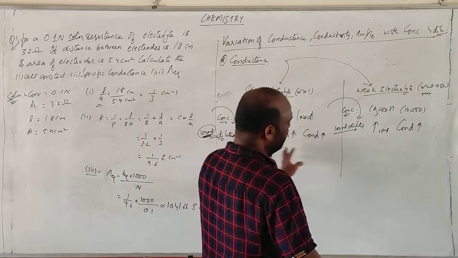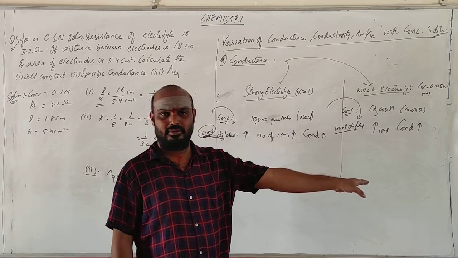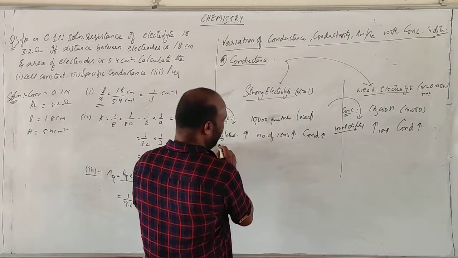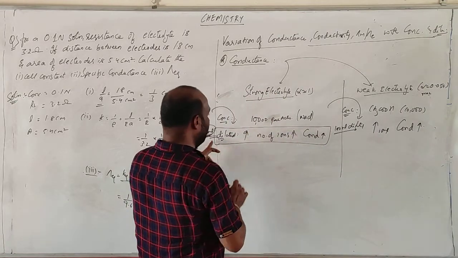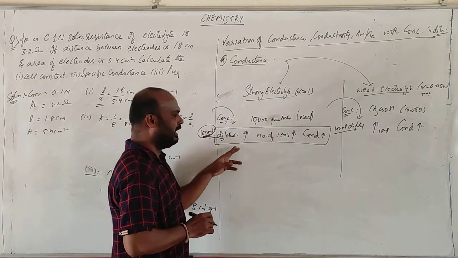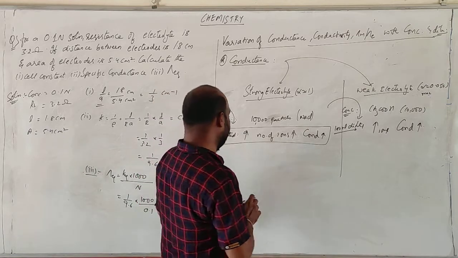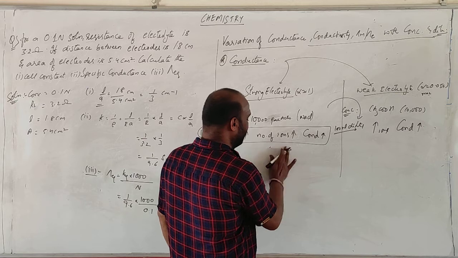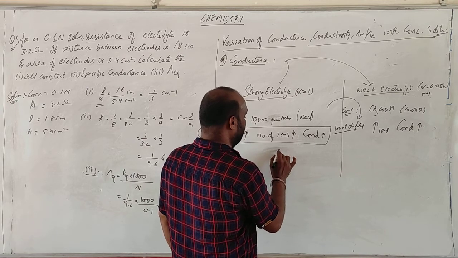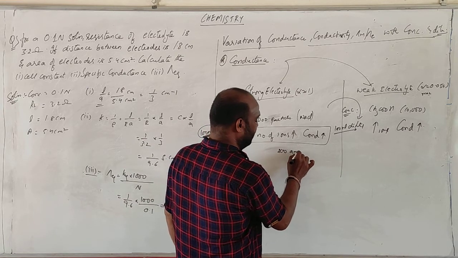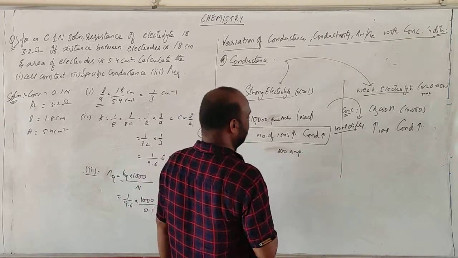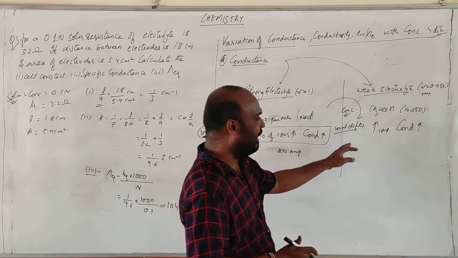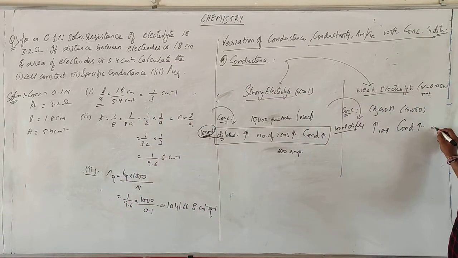What is the difference between these two? Nothing. You are getting some value of conductance. For a strong electrolyte, when we have diluted, the number of ions increases, so the conductance increases. So I am getting the current as something like 100 amperes here, and here you are getting some value of 200 amperes. Let us assume that. Here I am getting something like 5 amperes.